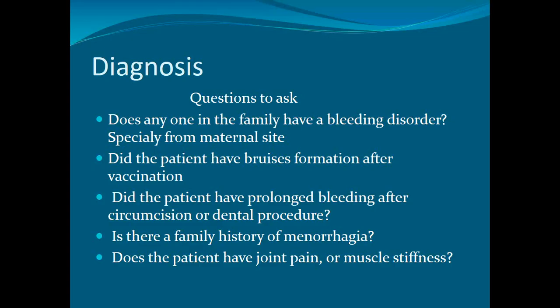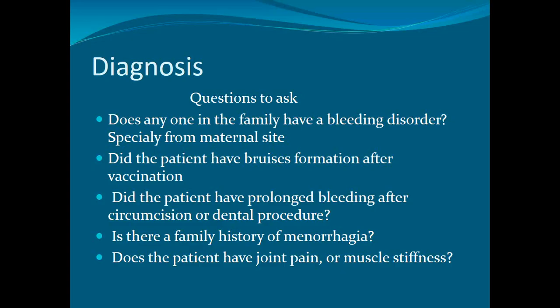Because most of the children usually get vaccinated in early periods, there is a hematoma formation or bruise formation over there. So this is one of the clues in the history. Did the patient have prolonged bleeding after circumcision or a dental procedure? Means whenever the male child goes for circumcision, is there any history of prolonged bleeding, or a history of prolonged bleeding during a dental procedure?